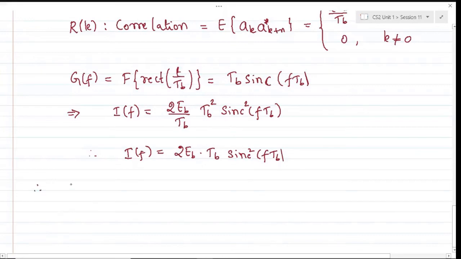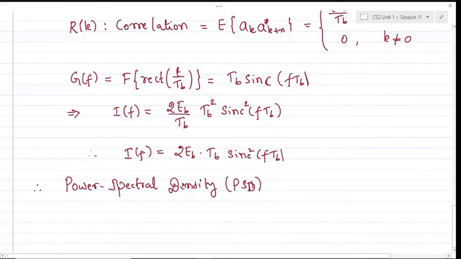Okay, but we are trying to find out the power spectral density. So we know that power spectral density is given as the power spectrum over the area. The area here is one dimensional, over one bit duration.